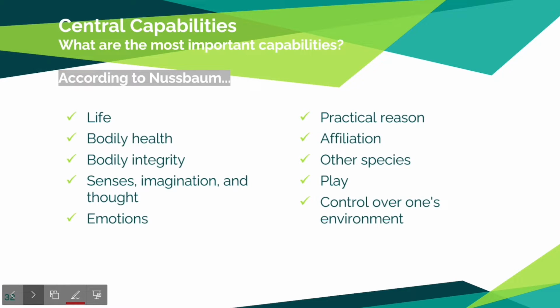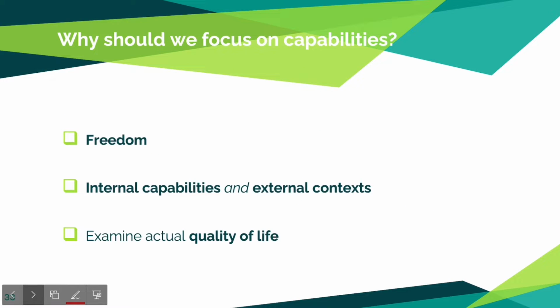This list is neither exhaustive nor uncontested. But despite its imperfections, the capabilities approach is still a helpful way to discuss poverty because it goes beyond sole income and examines actual quality of life. It is essential to respect individual freedom and consider not only the internal capabilities of a person, but the external contexts that allow for their expression.